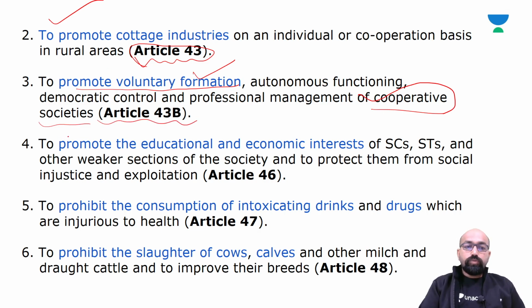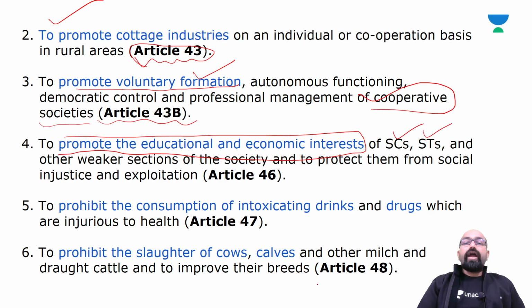Next is to promote the educational and economic interests of SCs, STs, and other weaker sections of the society and to protect them from social injustice and exploitation, mentioned in Article 46.